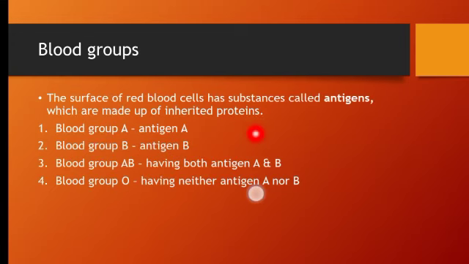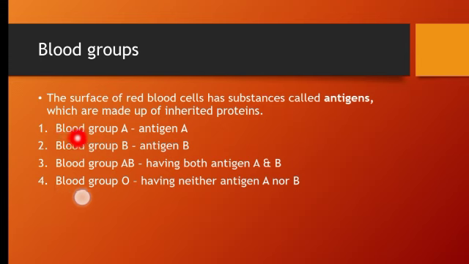Now let us understand what a blood group is and how we can distinguish different types of blood group. The surface of the red blood cells has a substance called antigens. Antigens are inherited proteins, which means they are inherited from the parents to offspring.